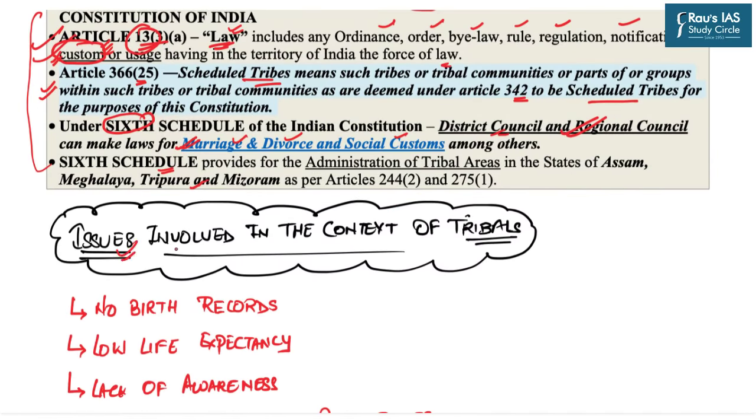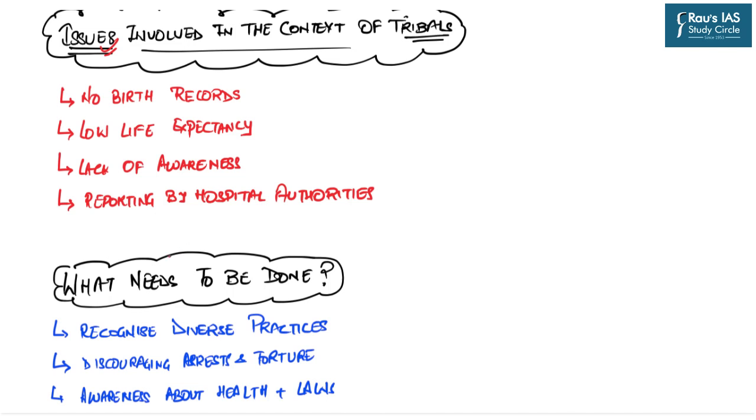the context of tribals. We will also discuss the future strategy, what needs to be done in this regard. The first and foremost issue is that most of the tribal communities in India do not maintain their records. They do not have birth records, they do not have birth certificates, they do not have the records or certificates of their education, etc. Hence, it becomes very difficult to prove the age in the court of law. Even if some arrest is made for a tribal boy, it becomes very difficult for the boy or his family to prove his age and prove his innocence.